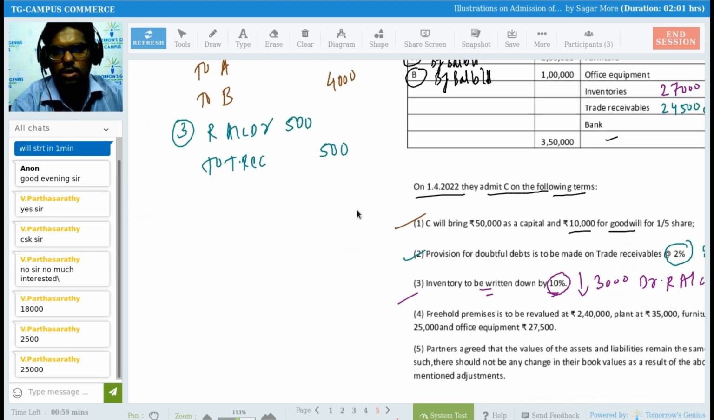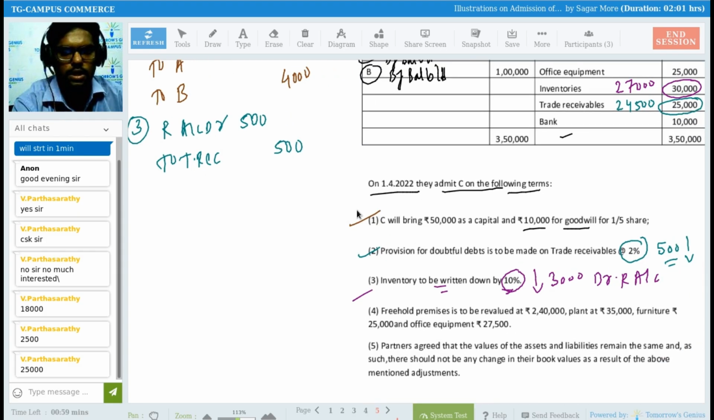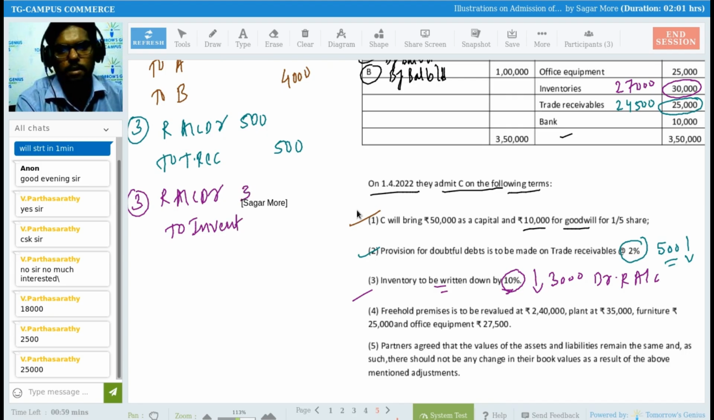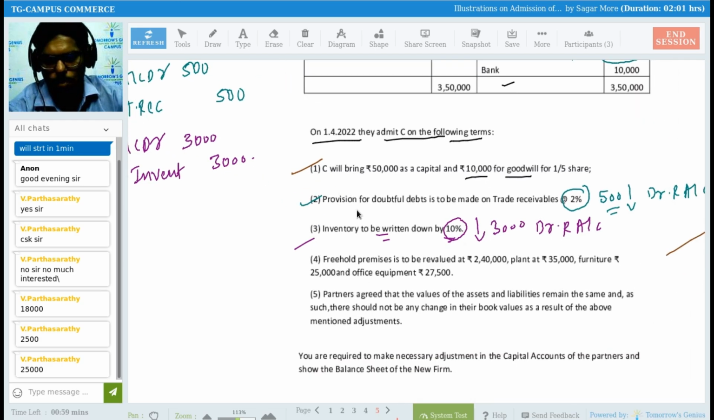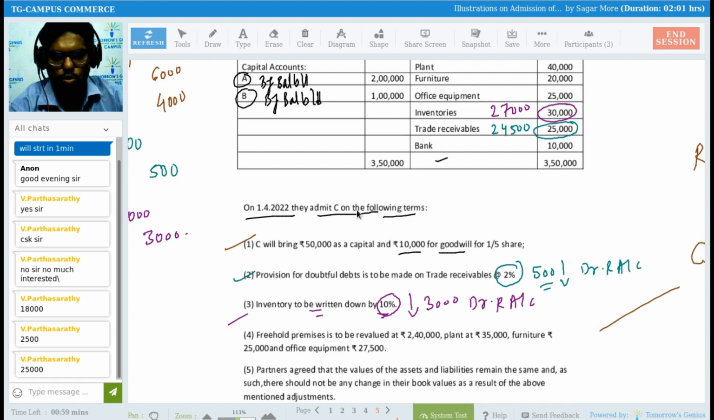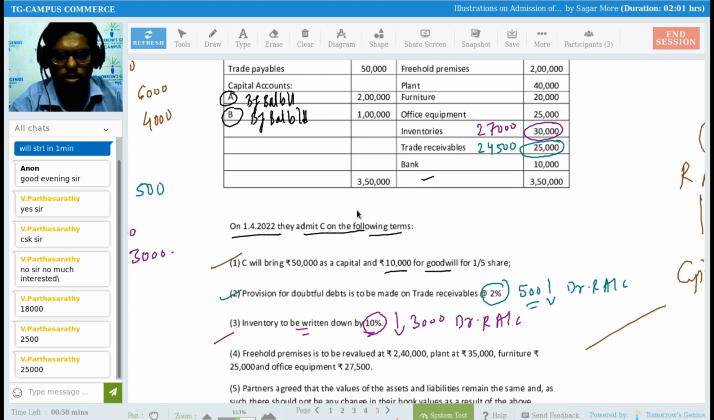So the next entry is revaluation account debit to inventory account, and the amount is 3,000 rupees. Understood? Okay. So next, freehold premises to be revalued at rupees 2,40,000.